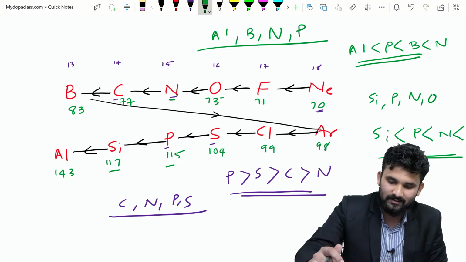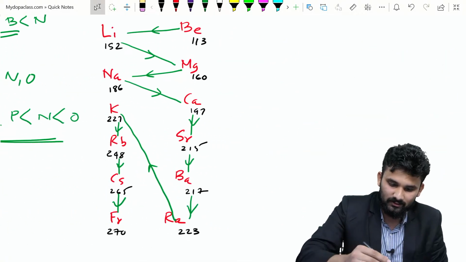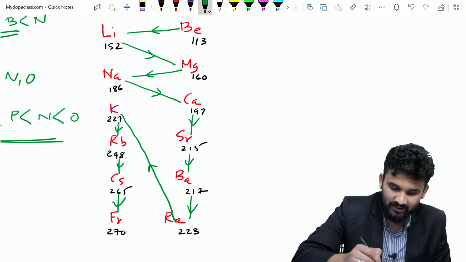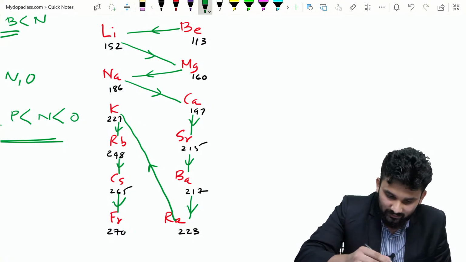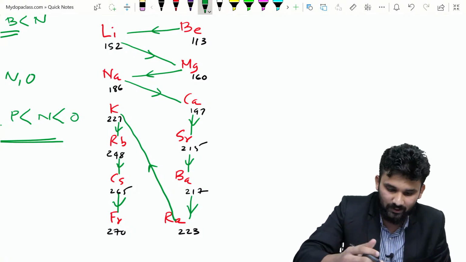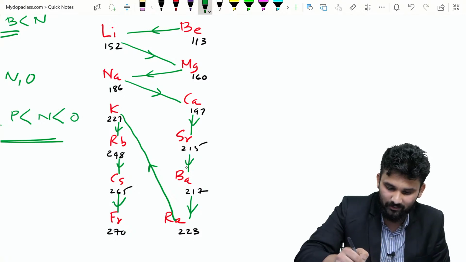Okay, this is the order, and I will show you another order. That is lithium, beryllium, sodium, magnesium, potassium, calcium, and these elements are coming. You can use this. The reason for this I will explain in the video. That is lithium, beryllium, sodium, potassium. Beryllium has 113, lithium has 152, and then 160, 186, 197, 215, and you can use this order.